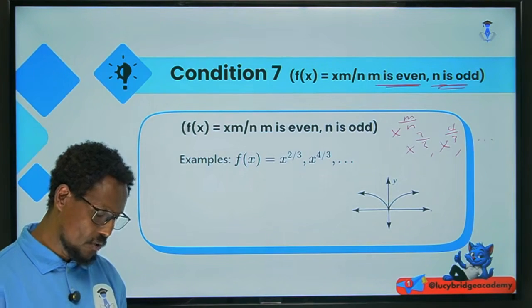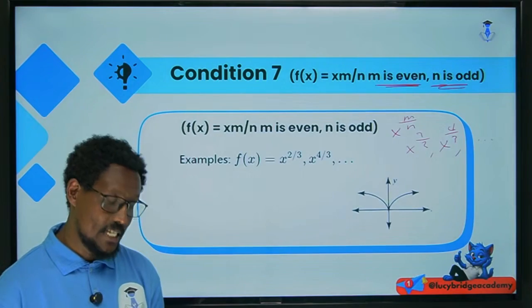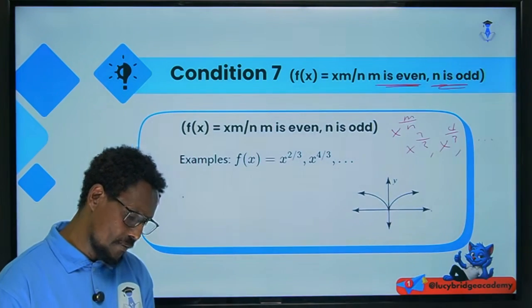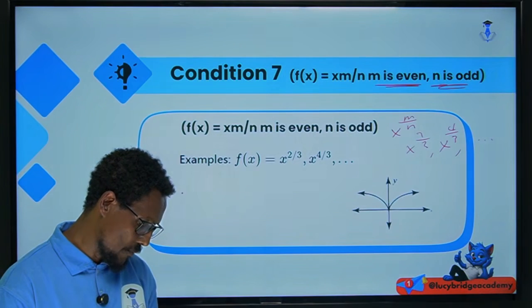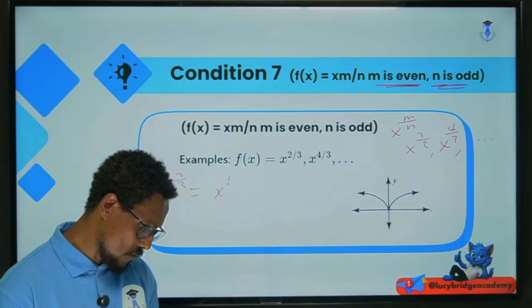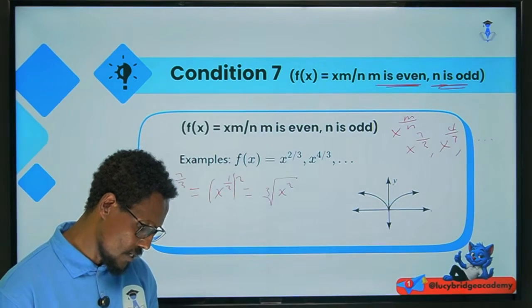and is symmetric with respect to the y-axis, or has the y-axis as its symmetric line. Let me write x to the power of 4/3 or 2/3. It can be written like this, the cube root of x, or simply, x to the power of 1/3 to the power of 2 using exponential rules, which means the cube root of x, the whole squared, right?